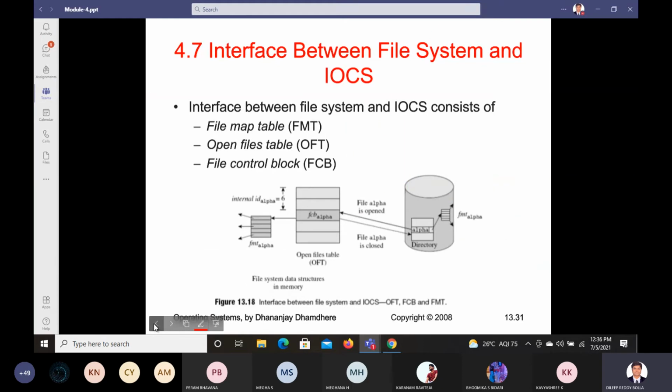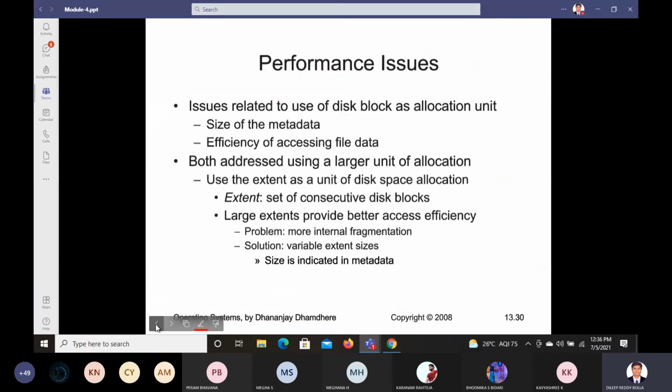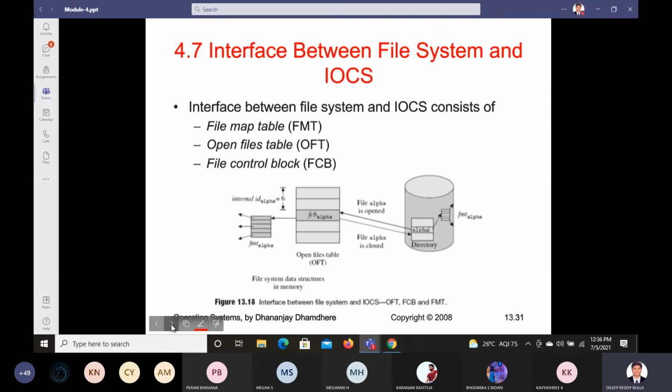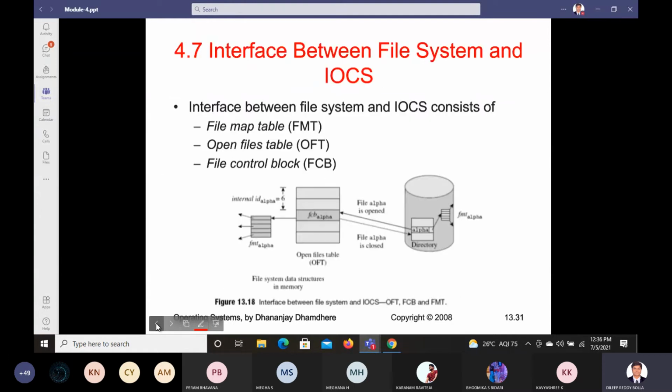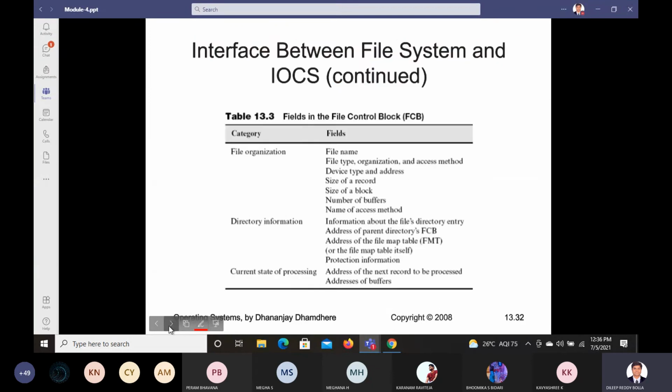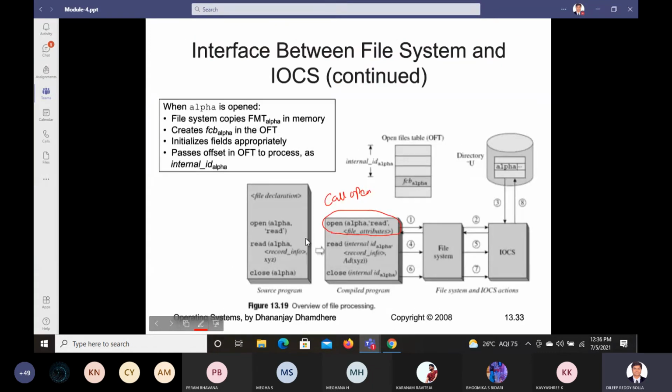Where is that? Sorry, where is that? Not here. Yeah, you can see that in this diagram. Okay, fine, that's okay. So that's your call open.